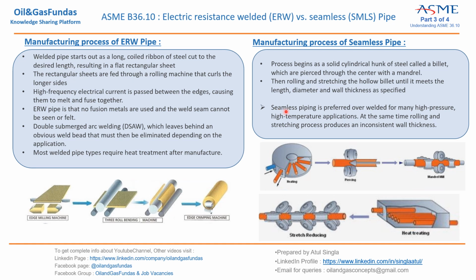So seamless pipe is preferred over welded for very high pressure and temperature requirements. Wherever these requirements are there, we go for seamless as compared to the welded one. At the same time, while rolling and stretching, these seamless pipes may have inconsistent wall thickness.